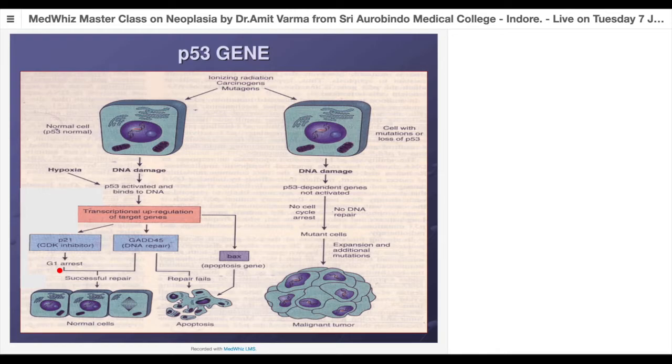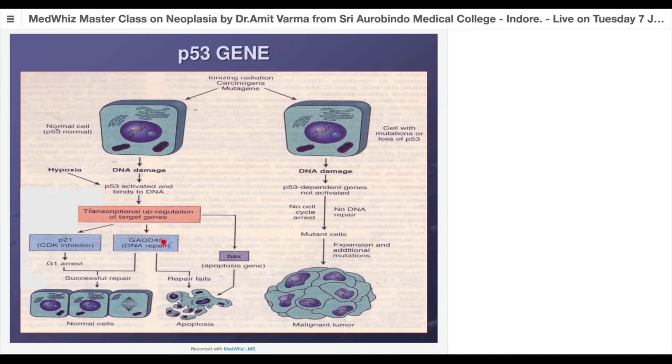Once the cell cycle is arrested, it will stimulate GADD45, which is a DNA repair gene, which will stimulate all the DNA repair genes. They are a group of genes. It is not a single gene. It is stimulated, or you can say it is channelized through GADD45. So they will start acting upon the damaged DNA and they will try to repair it. If the repair is successful, then P53 will remove this arrest and the cell is allowed to multiply.